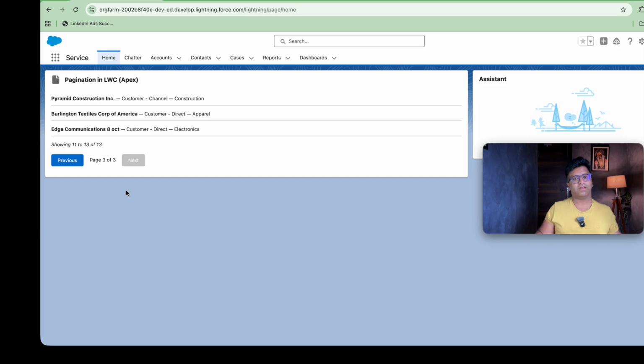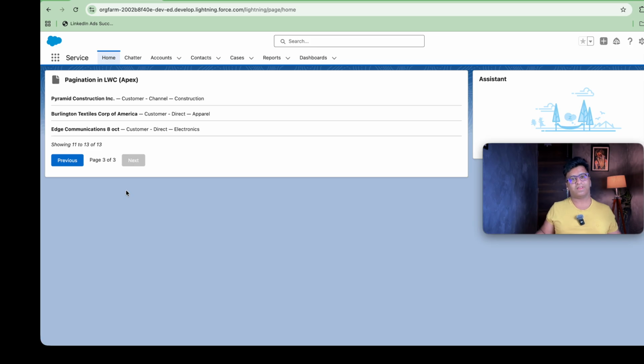Today we will not be playing around with the slice method to do pagination on the JavaScript side, but we will be understanding how we can do pagination through the server side. We don't have to load 2000 records at a time. We will just share the page size, how many records we need, and we will be changing the offset every time in the SOQL query.